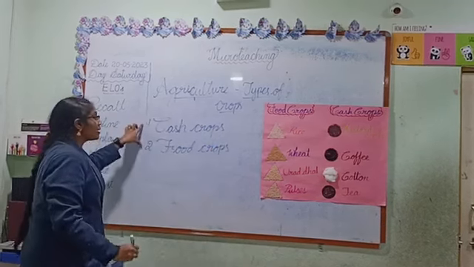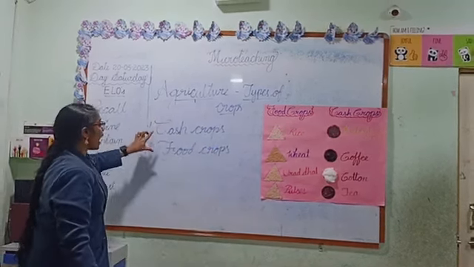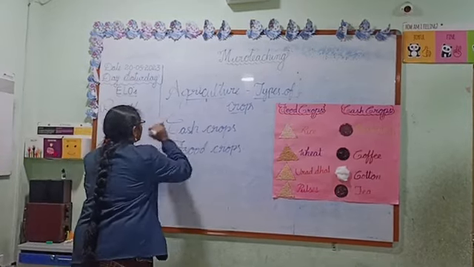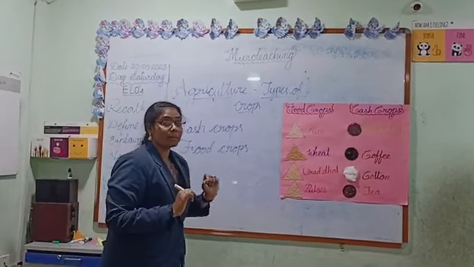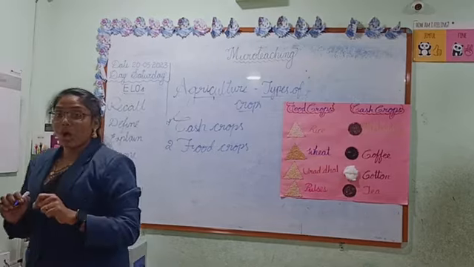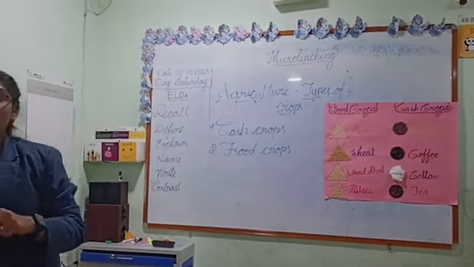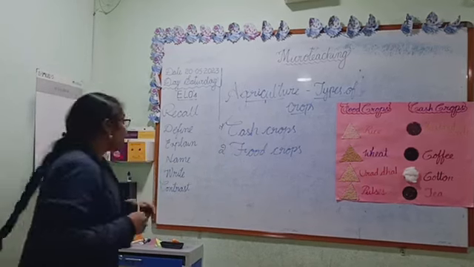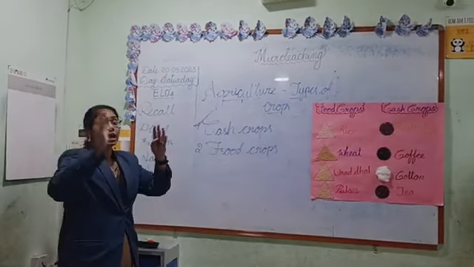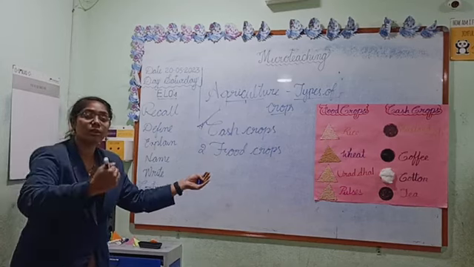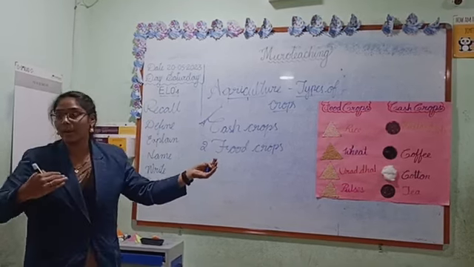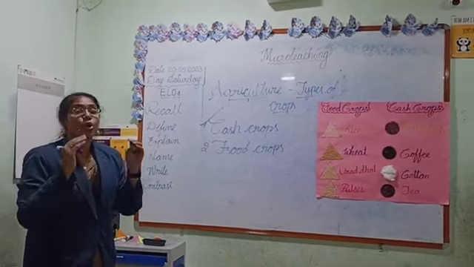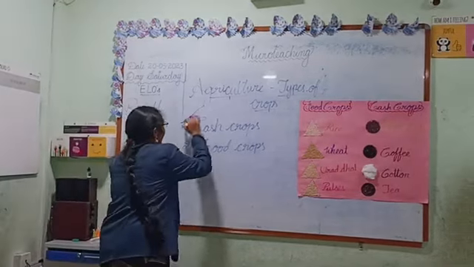Let us see cash crops. What do you mean by cash crops? A cash crop is a crop grown for selling in the market to get a profit. We grow cash crops in large quantities and sell them in both international and national markets for profit.